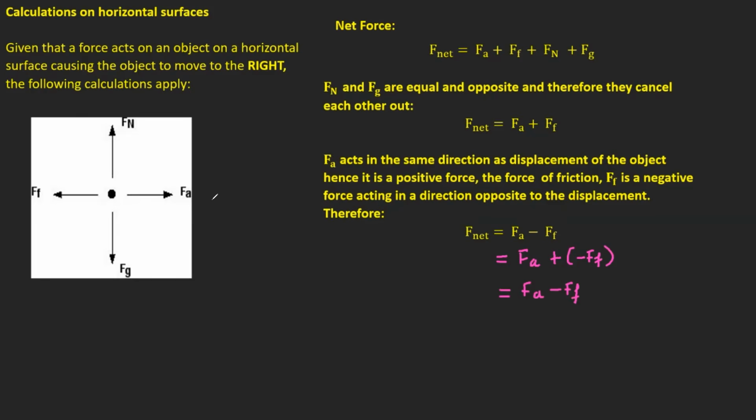So let me see what I'm learning. I'm learning that if the direction of motion of an object is the same as the one for the force, then that force is positive. And if the force is acting opposite to the direction of motion of an object, then that force is negative. So in this scenario, which you can find in the exam, you've got F net as FA minus FF. So I've dealt with net force. I'm trying to give you an idea of how the calculations would look. All right, perfect. Let's go further.